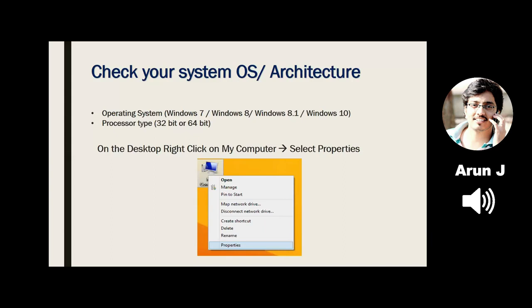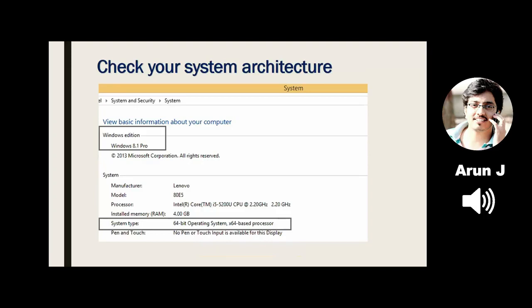To check whether my operating system is Windows 8 or 8.1 and the processor type, I go to my desktop, right-click, and select Properties. Then the system configuration window will appear. In my laptop, I have installed 8.1 and I'm using 64-bit architecture.